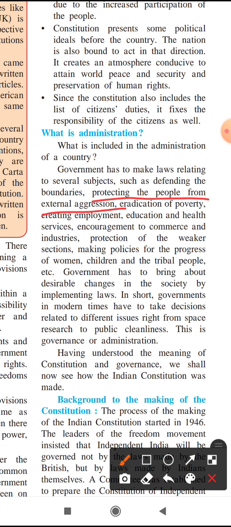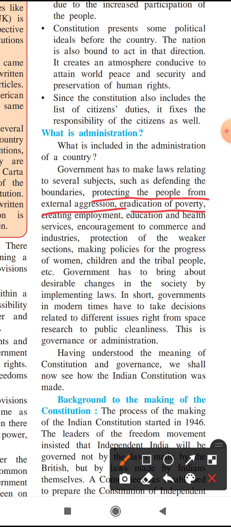Now the next is law related to eradication of poverty. It is the government's duty that people should not be below the poverty level. So it is the responsibility to eradicate, means to destroy, poverty. No one should be below the poverty level. So it is the responsibility of the government to give job opportunities to people, so that no one will be poor in the society. For making jobs available, it is the government's duty. So that is eradication of poverty.